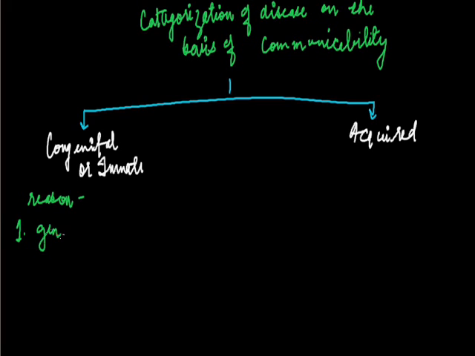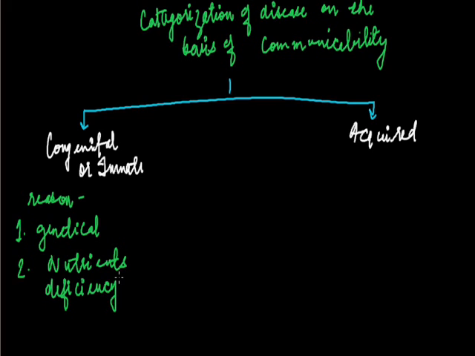genetical, meaning if there is any genetic disorder or any mutation in the chromosomes, congenital disease may occur, and it may also occur due to nutrient deficiency.